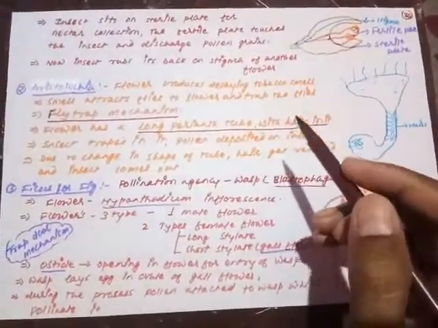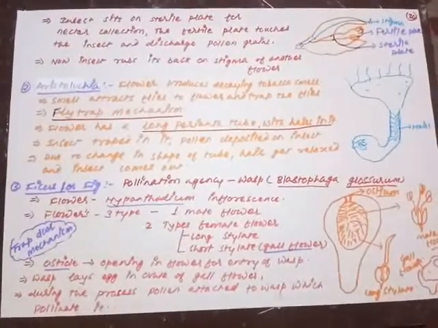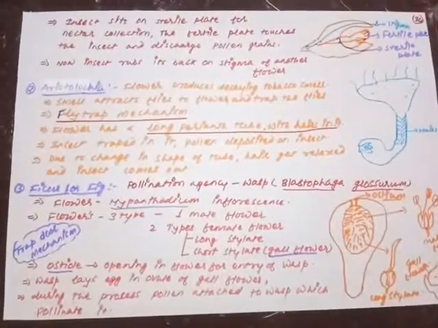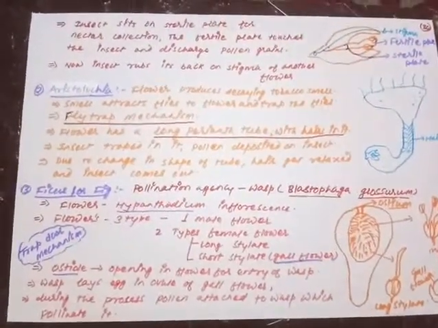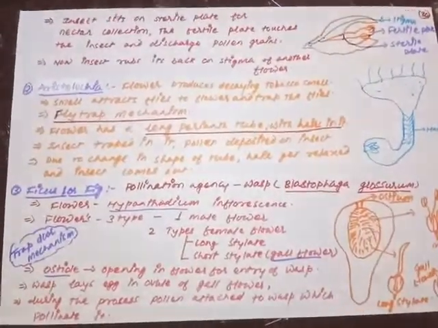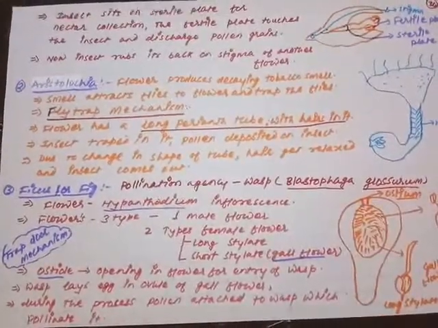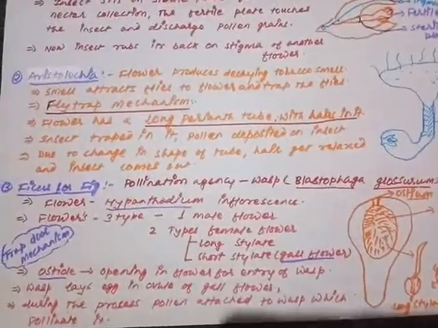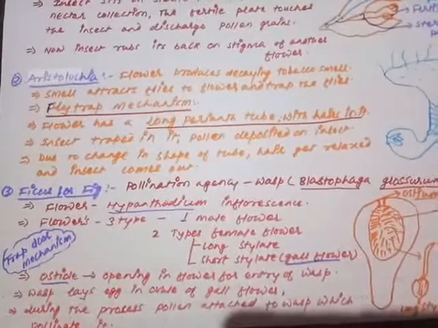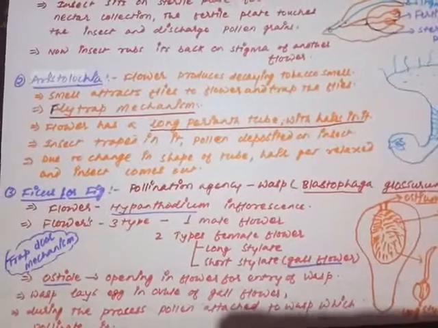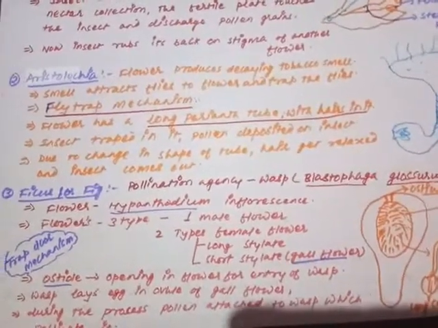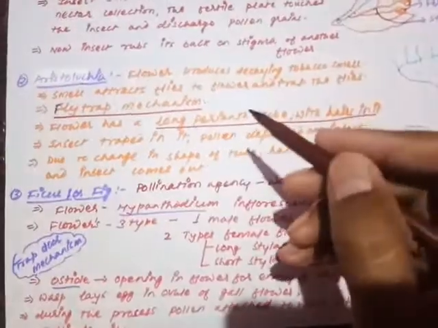Next, we are moving on to Aristolochia. Aristolochia is a specific type of flower which develops a foul smell, like the smell of decaying tobacco leaves. Due to that foul smell, flies are attracted toward the flower. The mechanism where flies are trapped for the purpose of pollination is called the fly trap mechanism.